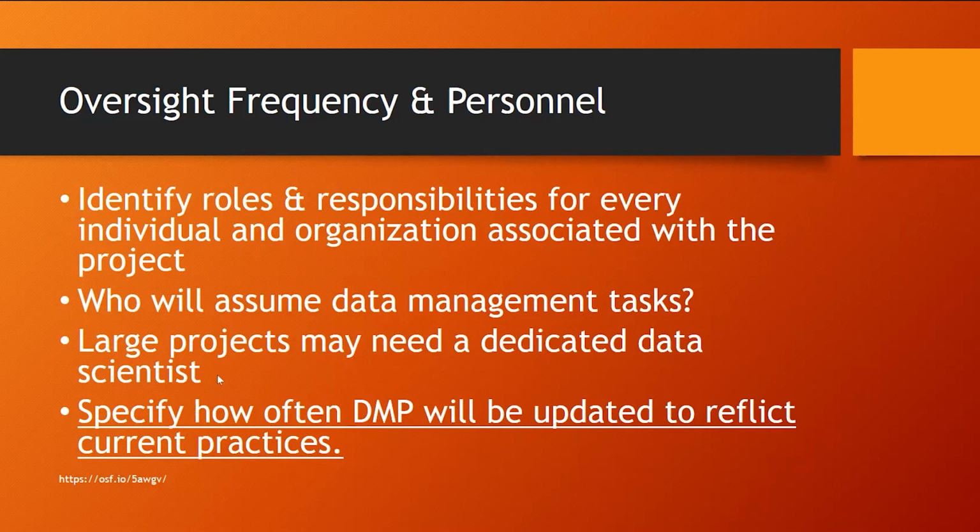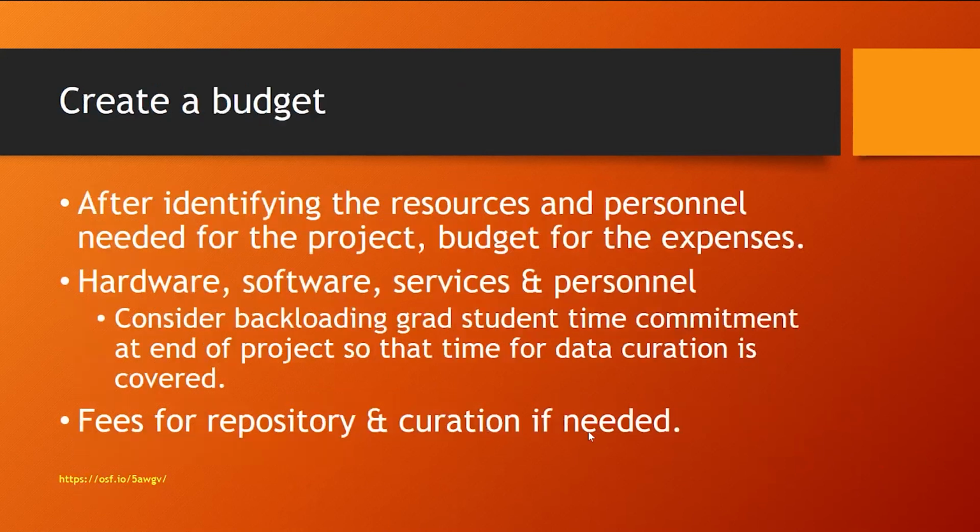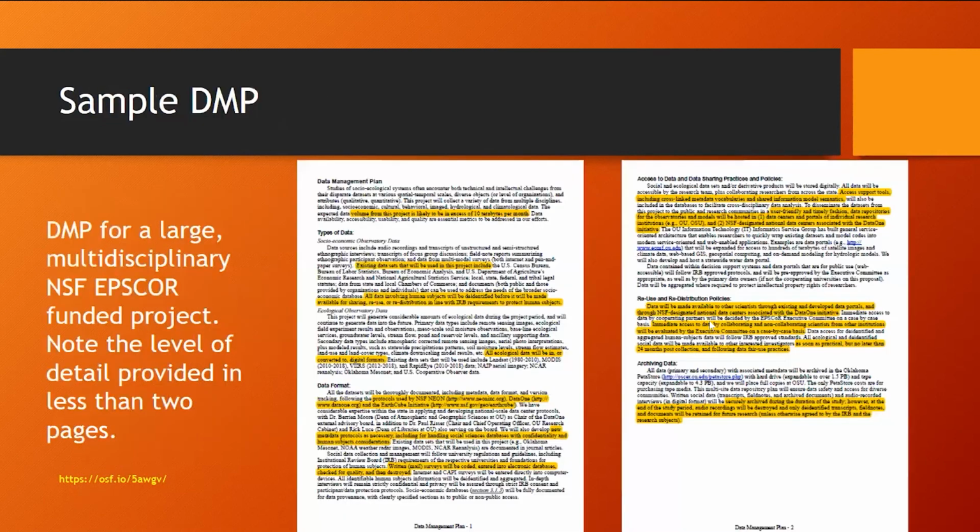And for a really large project, it's possible that data may require someone dedicated to that and that alone. And if that's the case, it should be, again, mentioned in the DMP. It should also be included in the funding. And another typo. Oh, okay. Budget, we've already talked about this. These are all things that can be included in the budget document.